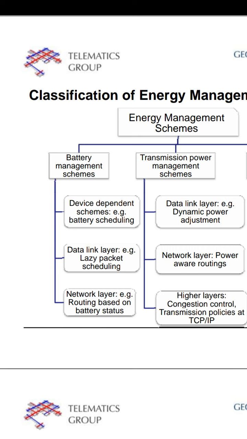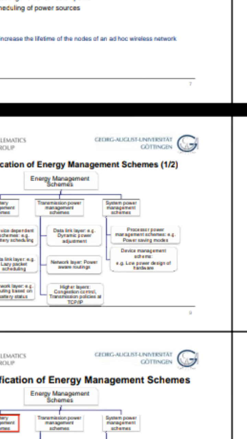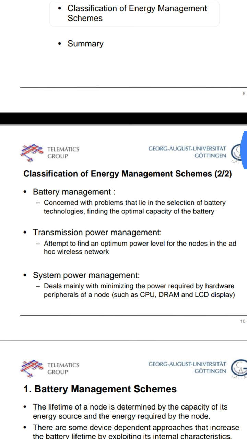One is device dependent schemes, that is battery scheduling. Another is the data link layer scheme, that is lazy packet scheduling. And another is the network layer battery management scheme, that is routing based on battery status. Okay, so first we go for the battery management.